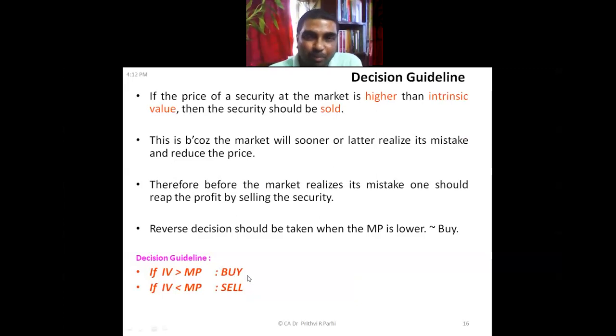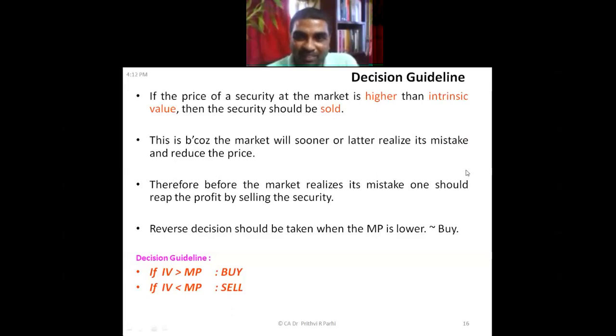And take the opposite decision when the reverse situation arises. That means the value is less but the price is more. You feel the value is 600 but the price is 900. If that is the situation, then sooner or later people will realize there is some kind of mispricing. So before that you should sell this. If you sell, you'll be earning profit.